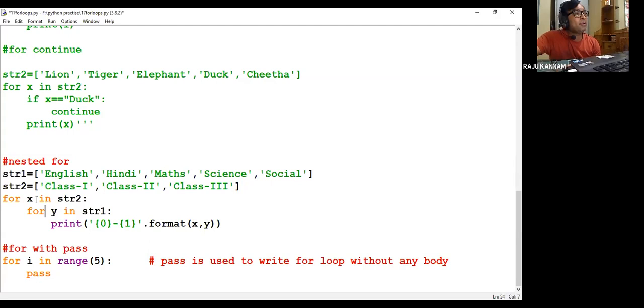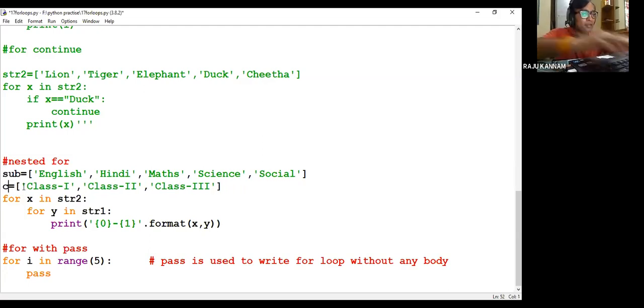Then inside that we write another loop. In class 1 we again have 5 subjects. You can name it subjects, sub, and this as CLS. So for x in CLS, for every class I want to print all the subjects. For y in sub, x in class. First class 1 will come into x. Then in that for loop we write one more, for y in subjects. That means first English will come into y. Then we are printing 0 dash 1. What is 0? We are printing x.